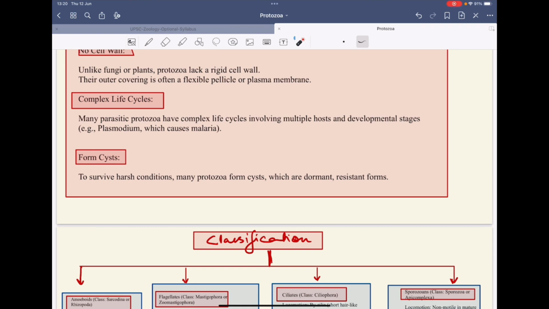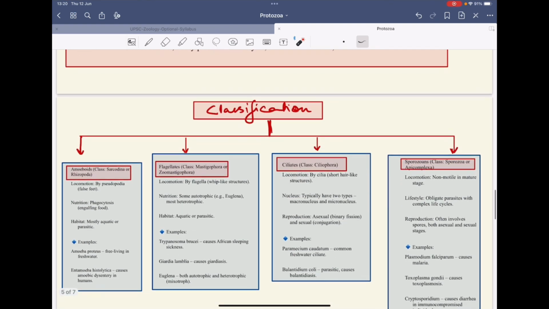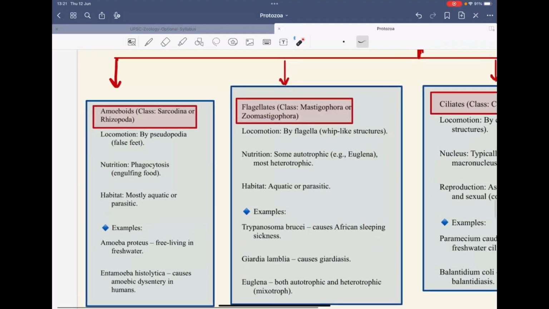They also form cysts because of harsh conditions. These protozoa might be found in harsh conditions where they remain dormant, and this dormancy is maintained by the cysts that cover the body of the protozoa. So these are some of the general features, a general overview. We will be discussing in detail four genera of protozoa, where you will get a deep understanding of what they are, how they obtain their nutrition, and how they move from one place to another.